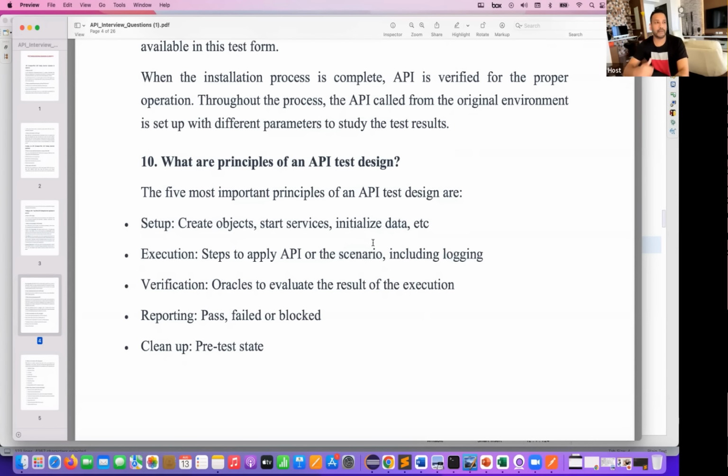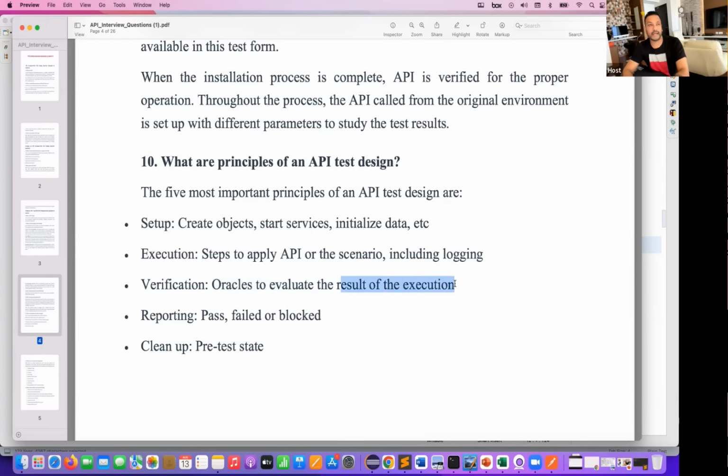So for example, I really want to hit the API, then get the response, and then validate the response. Let's say you want to pass the headers, the JSON body, and the authentication information, and then you have to decide which call it will be: get call, post call, delete call, put call, or whatever kind of manipulation you want to pass while executing that particular API. And then you get the response, and then you do the verification points.